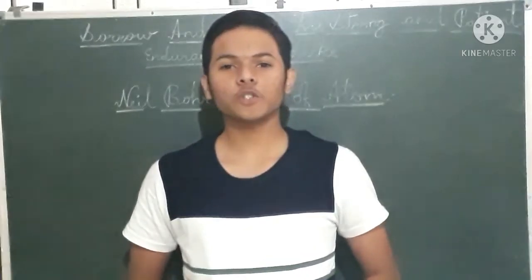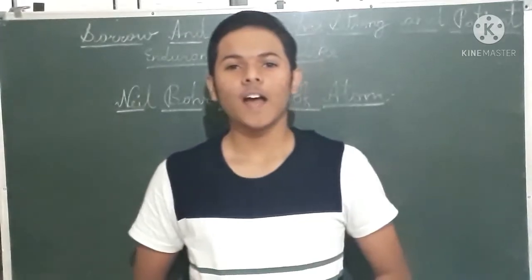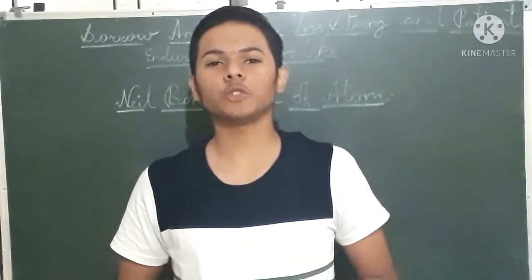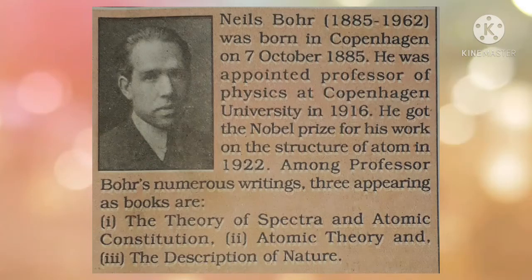Before going towards Niels Bohr's model of the atom, I want to share short but very knowledgeable information about Niels Bohr. On your screen you are able to see that information. Niels Bohr, 1885 to 1962, was born in Copenhagen on 7 October 1885.